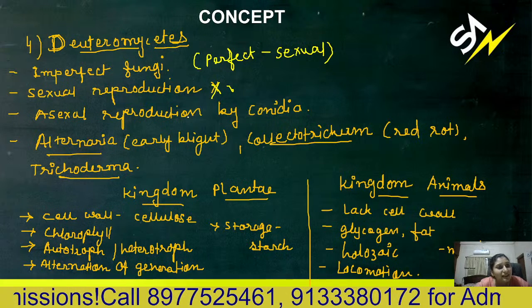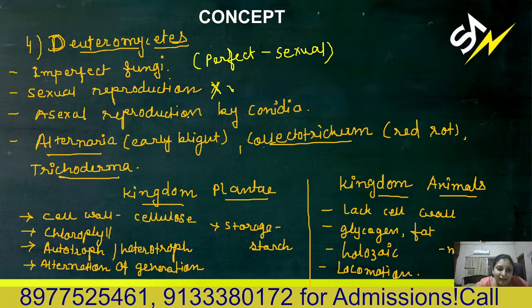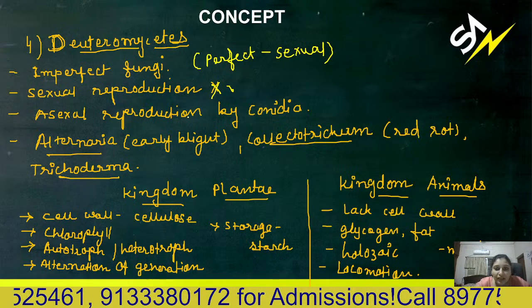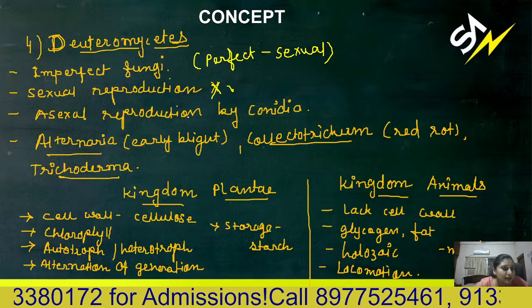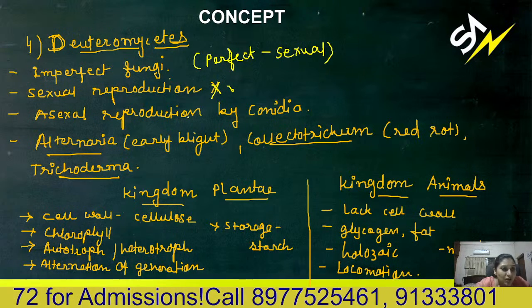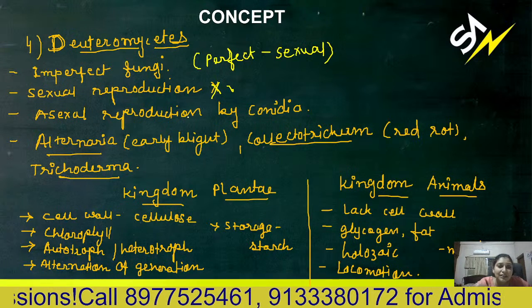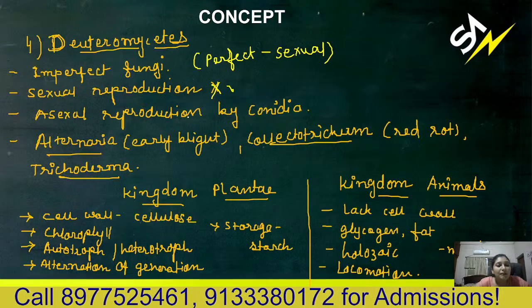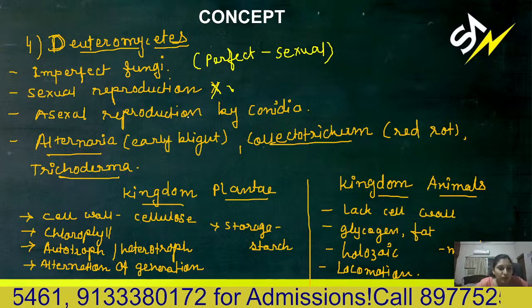That's why they are placed under Deuteromycetes. Examples are Alternaria, early blight; Colletotrichum, red rot; and Trichoderma. These do not show sexual reproduction in their life cycle. If they did, they would be placed in Asco or Basidiomycetes. I hope there is no doubt in these things.